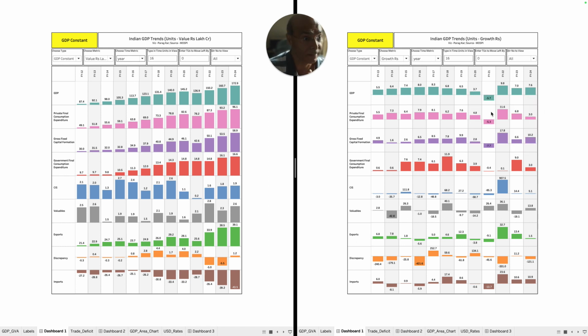But the GDP did not come down only because of COVID. There were other reasons, you are well aware of it. The demonetization and other things which happened pulled down the GDP. And then, because of the low base, look at this low base, you see a very large growth of 9.8%, which is because of the low base.